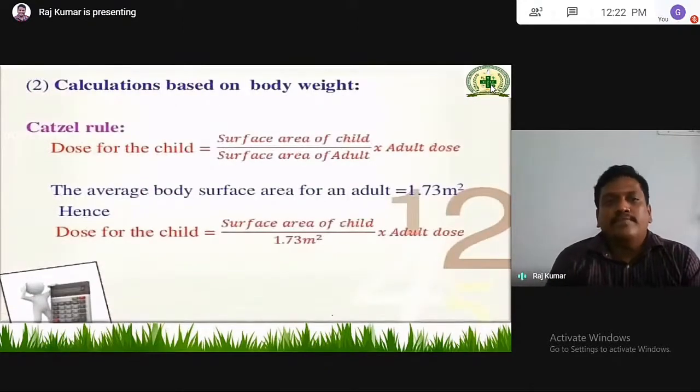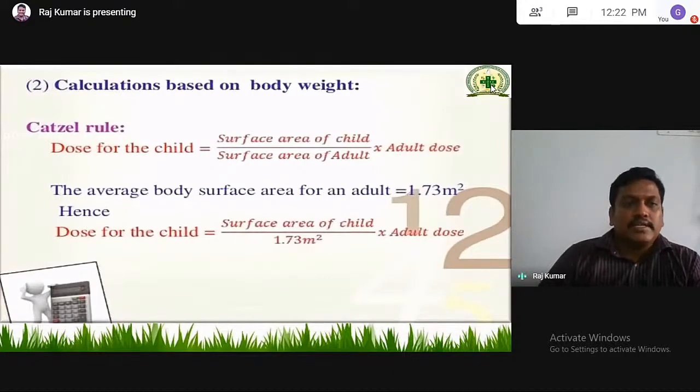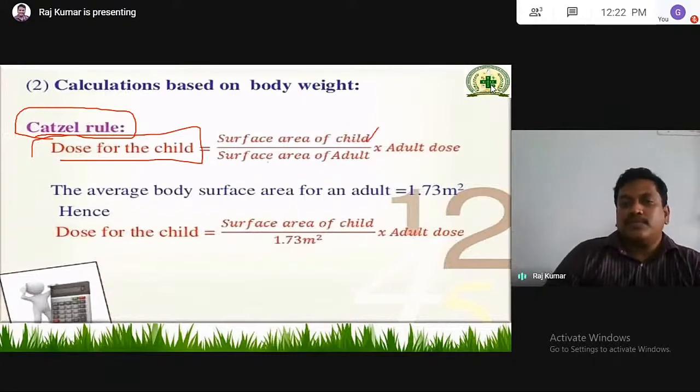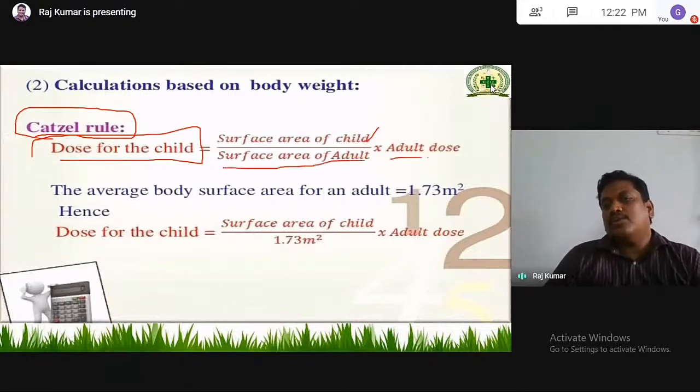Calculation based on body weight. Calculation based on body surface area: the Cadgel rule. This is the rule we have to remember. Cadgel rule: dose for a child based on the surface area of the child. If you want to determine the dose of a child based on surface area, then this Cadgel rule will be used. Surface area of the child by surface area of adult into adult dose.